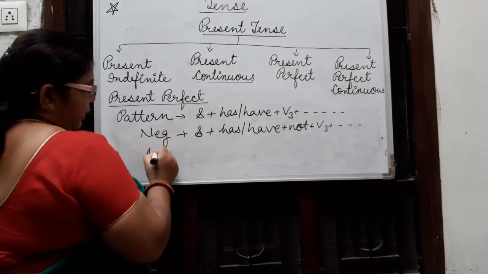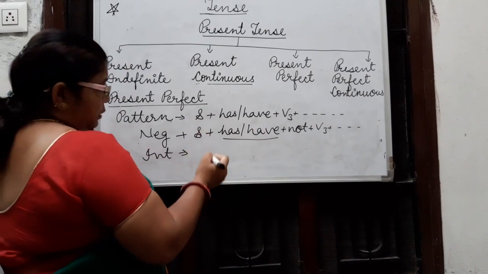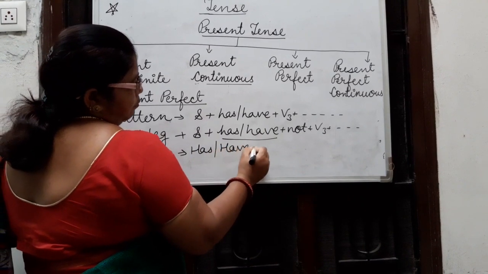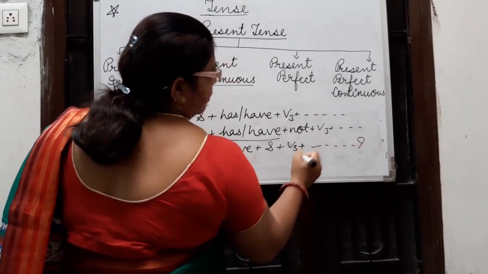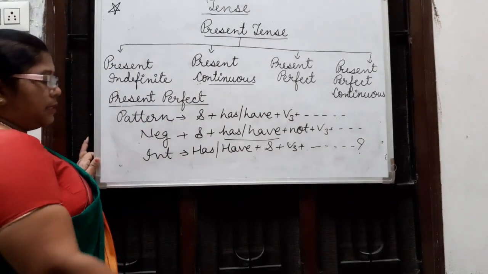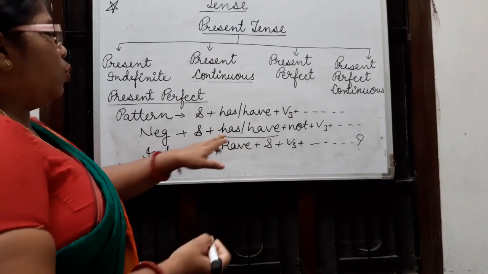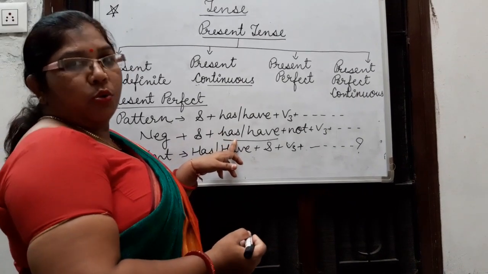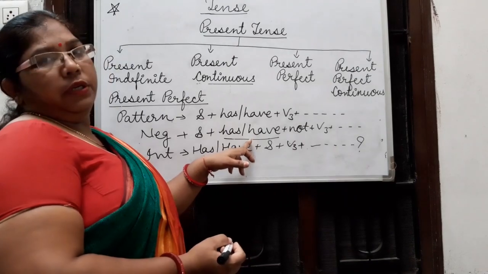And for interrogative, the helping verb is put before the sentence. So has or have plus subject plus verb third, and we put a question mark in the last of the sentence. And where do we use has and have? Same as do and does: has is used with singular nouns and pronouns, and have is used with I, you and all plurals.